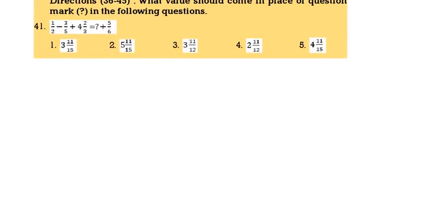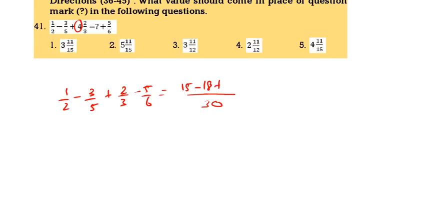Question 41. 1 by 2 minus 3 by 5 plus 2 by 3 minus 5 by 6. You keep the 4 aside first. Now the LCM is 30. That means it will be equal to 15 minus 18 plus 20 minus 25. 35 minus 43 is minus 8 by 30, or minus 4 by 15.